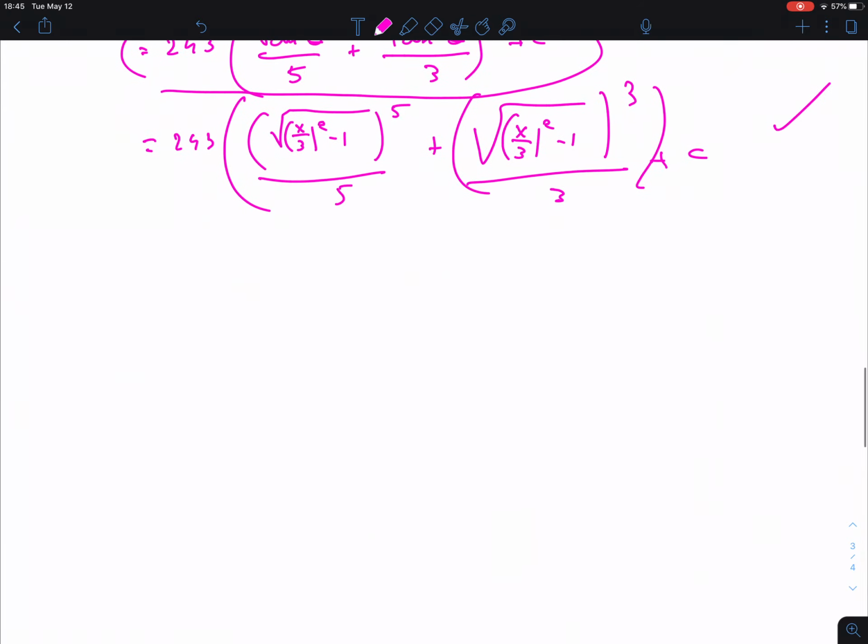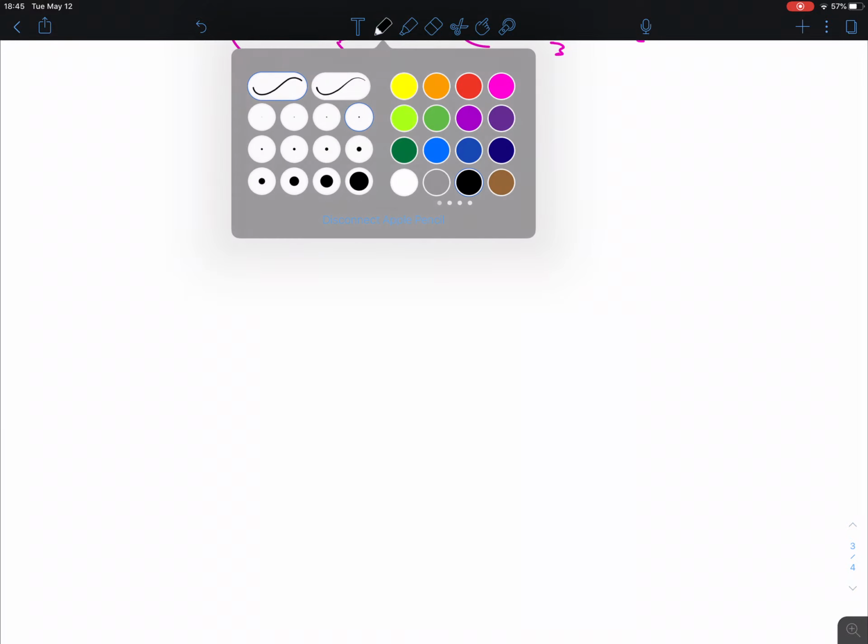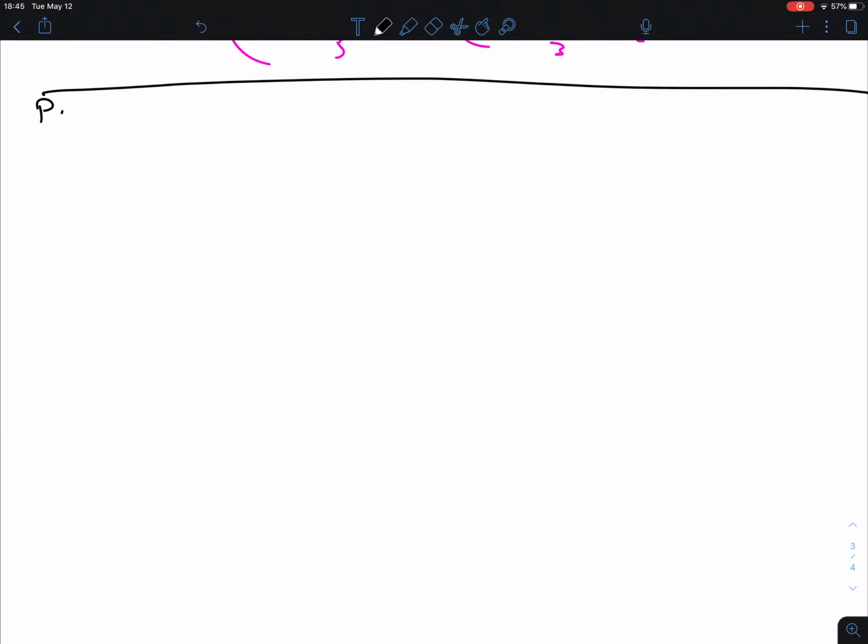Okay, that's one thing I wanted to show, and then I want to do quickly two examples of partial fractions.